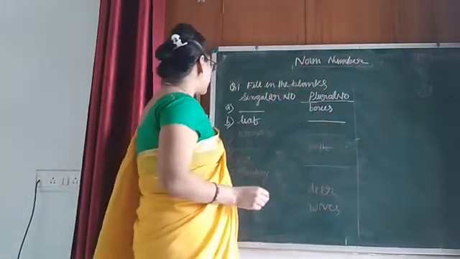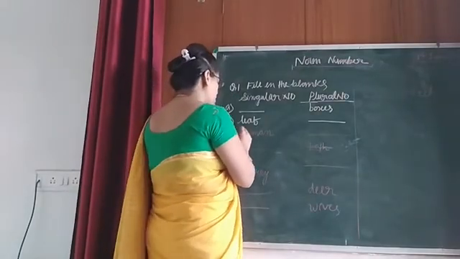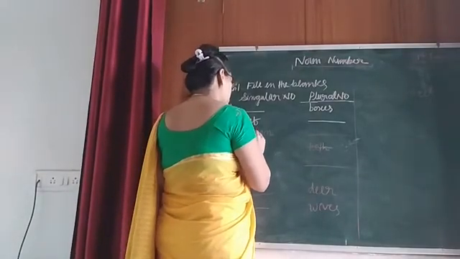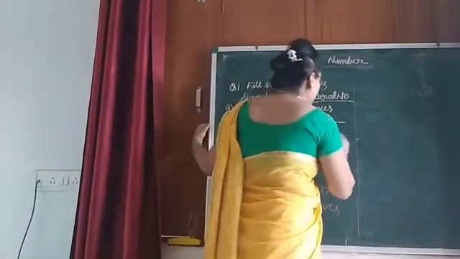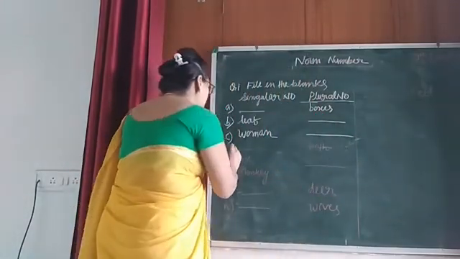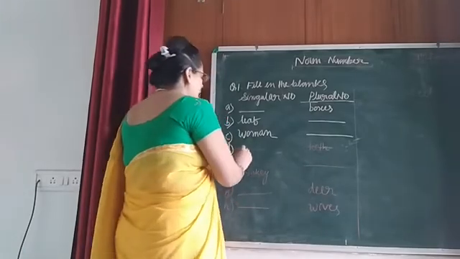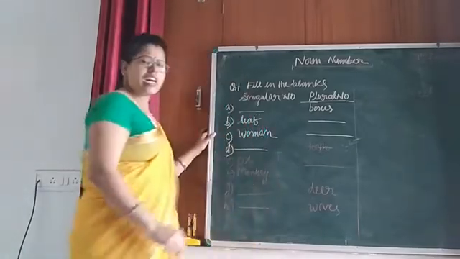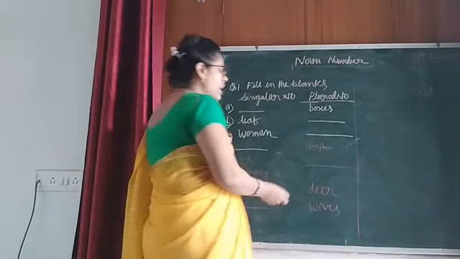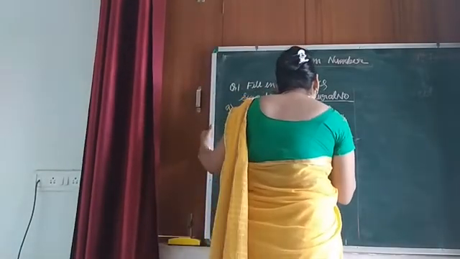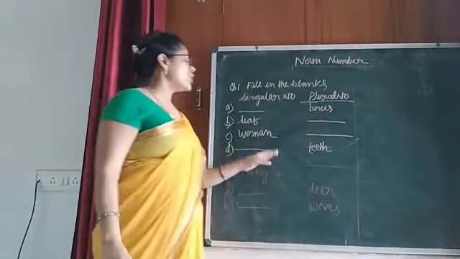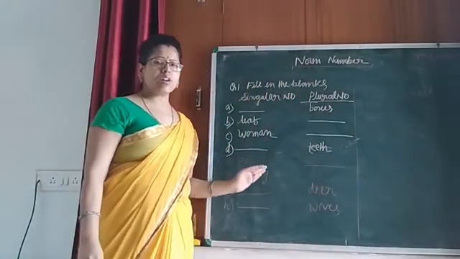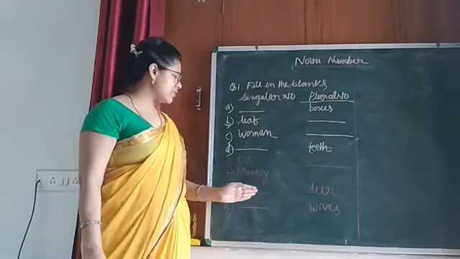Now the next one, in question C, I have written woman, and you have to write its plural form. Now in the next question, I have given one dash, and in plural number I have written teeth. It means you have to write the singular number of teeth.